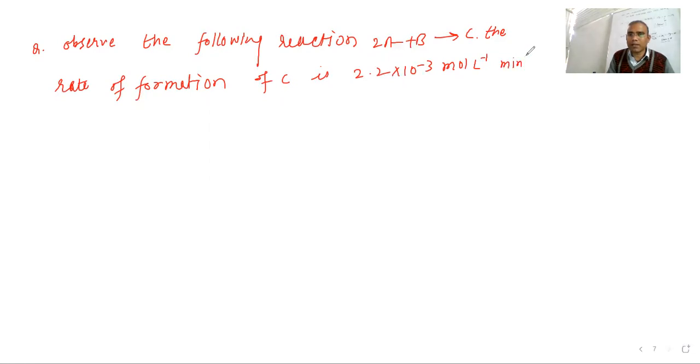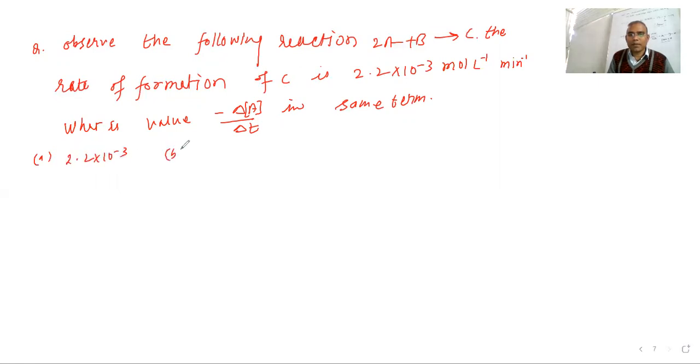I will explain what the unit is here. They are asking what is the value of minus dA upon delta T, in the same terms. You just please calculate. I am giving you the options: 2.2 into 10 power minus 3; B, 1.1 into 10 power minus 3; 4.4 into 10 power minus 3; and 5.5 into 10 power minus 3.